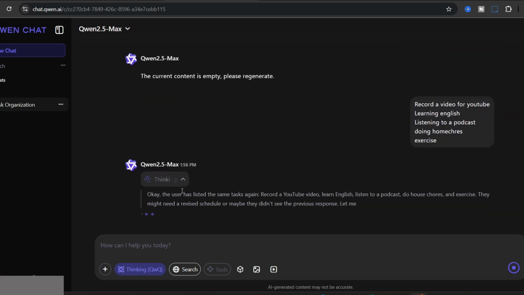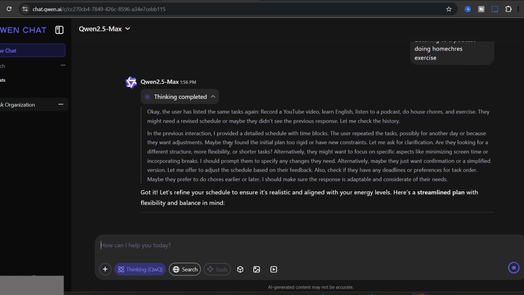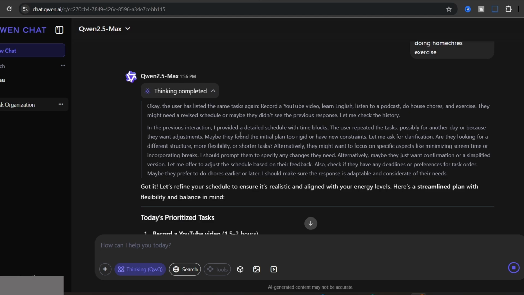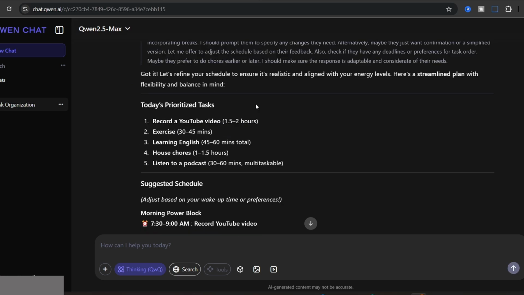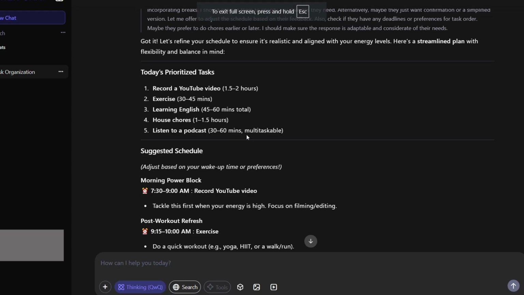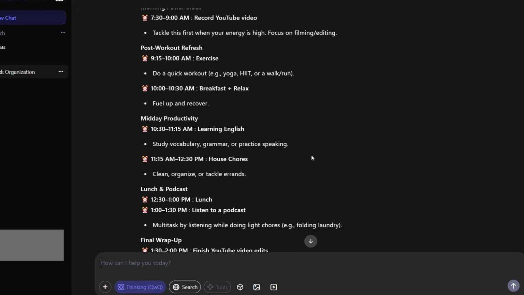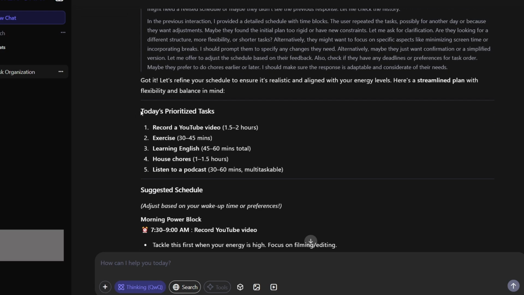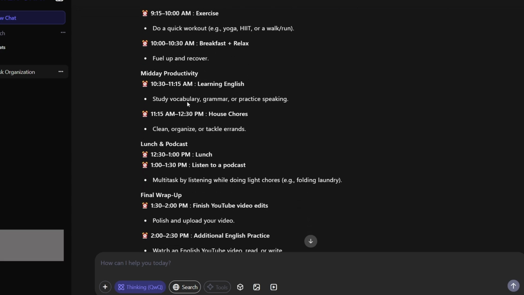We see that in this moment it tries to think much more than without thinking. So it can provide us a more precise answer, just like DeepSeek and others. And as you see here, it's a little heavy to load until it finishes, but it finished now. As you see, today's prioritized tasks, and these are the tasks that I have to do, and other parts.